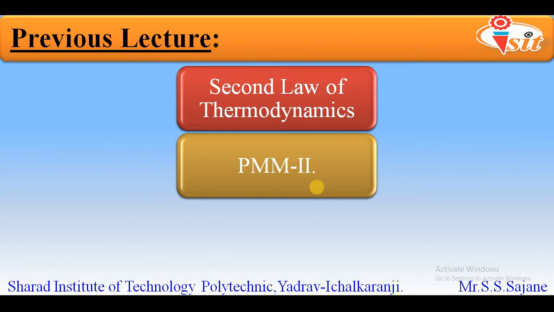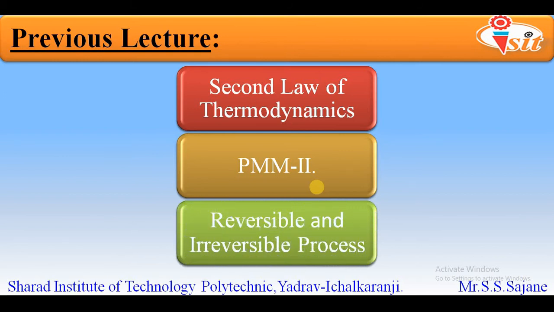After PMM2, we concluded our previous lecture with reversible and irreversible processes. I think you might remember what I taught. Reversible processes are processes in which the system and the surroundings can be restored to the initial state from the final state without producing any changes in the thermodynamic properties of the universe. Whereas an irreversible process is a process in which we cannot return both the system and surroundings to their original conditions.